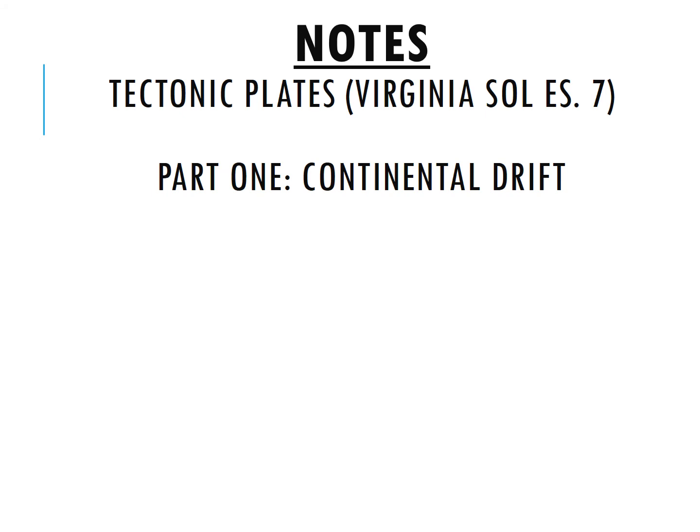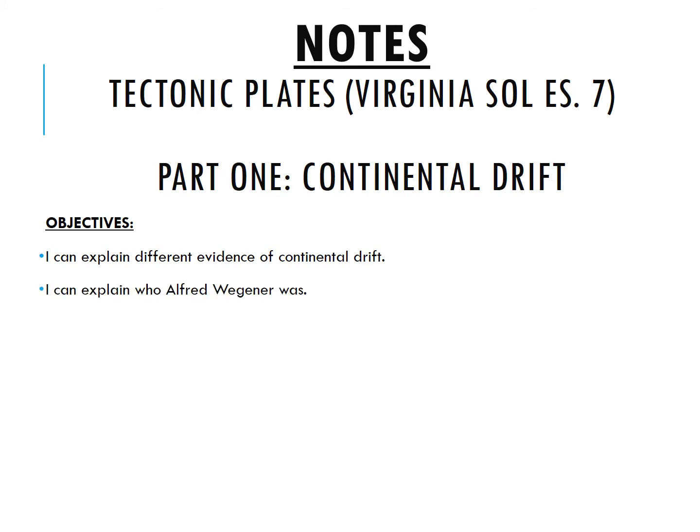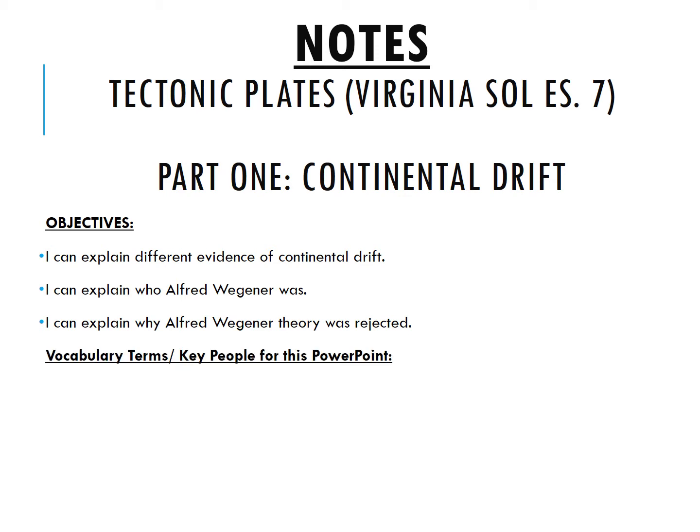Okay, so today we're going to start talking about plate tectonics. Our first step of that is continental drift. So our objectives for this PowerPoint are we want to be able to explain the different evidence for continental drift, explain who Alfred Wegener was, and explain why Alfred Wegener's theory was rejected. Our vocabulary terms for this part of the unit are Pangea, continental drift, and Alfred Wegener.